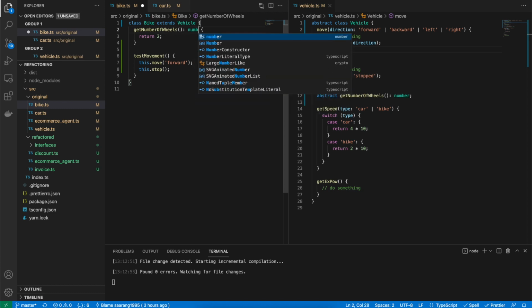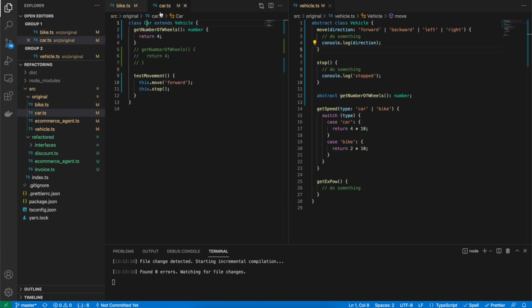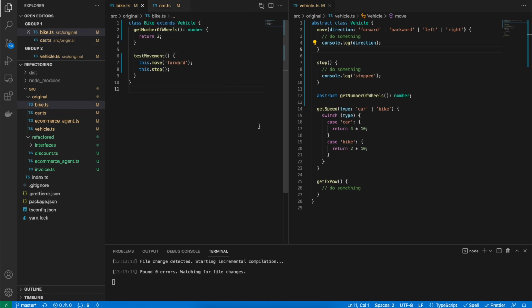And also I can put a number here. Yeah, so this does the work. It looks pretty good, right? So bike and car are now refactored using the inheritance refactoring.